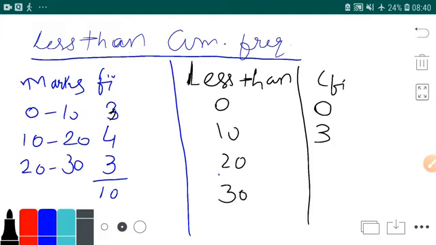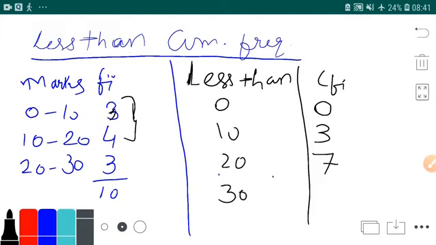Then less than 20 marks. How many students are having, sir, less than 20 marks? Is it 4? No, it is 7. Why so, sir? Because the ones who are having less than 10 are also having less than 20. Yes, if you are having 5 marks, then it is obviously less than 20. So when I say less than 20, I'll include all the figures of less than 10. So 4 of 10 to 20 and 3 of 0 to 10.